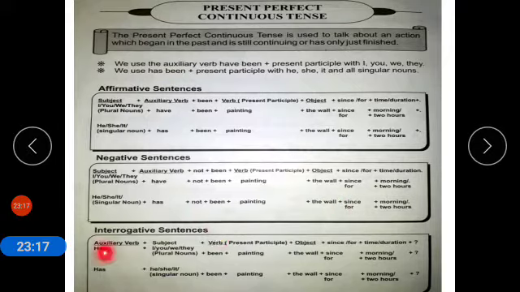Interrogative sentence: auxiliary verb, subject, first form plus ing, object, since and for, time duration. We use have. Have I been painting the wall since morning? Has he been painting the wall since morning?